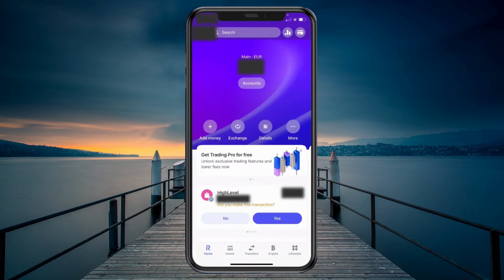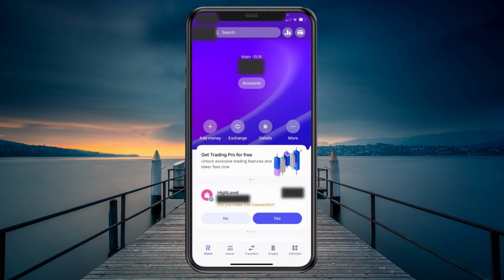In this video I will show you how to send money from Revolut to India. So the first step to send money from Revolut to India is to install the app, sign into this app and deposit money into your account. You can deposit money by clicking on add money right here in the home screen. Then after you have some money in your account to send to India.